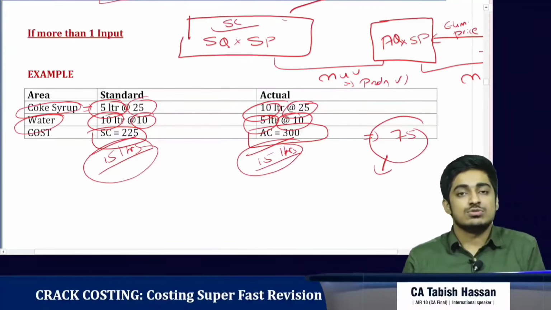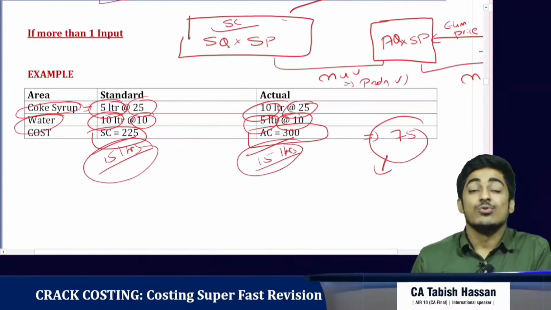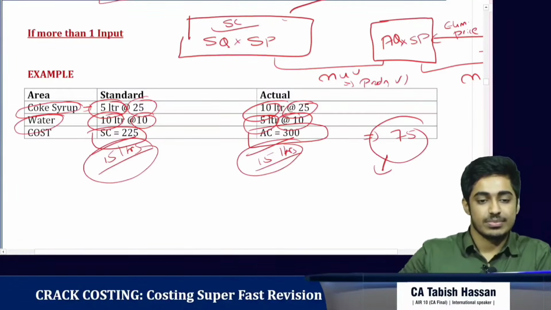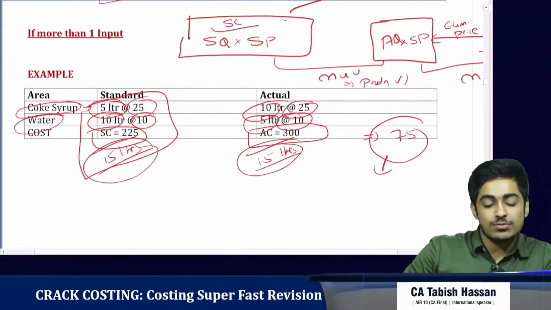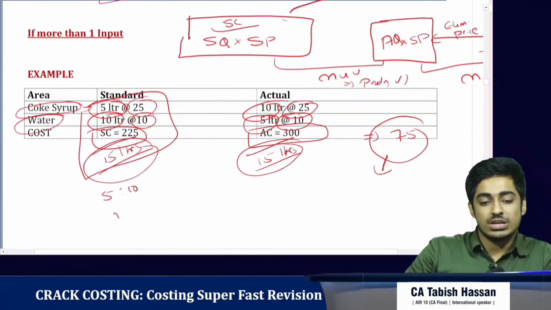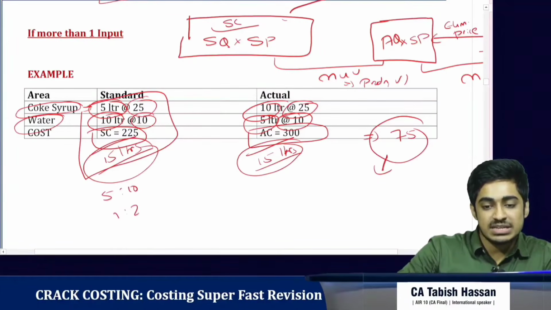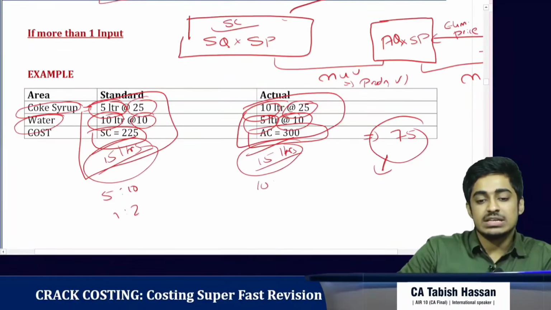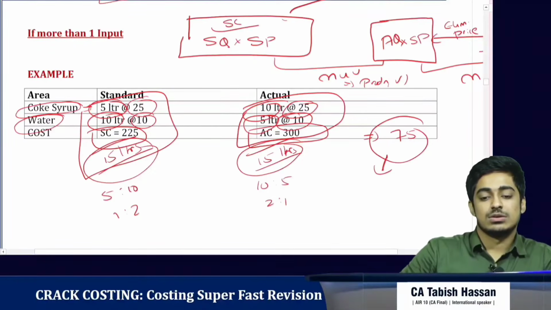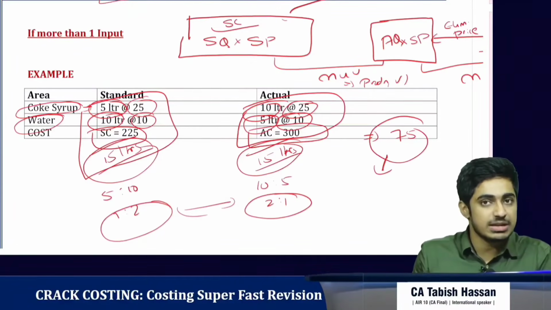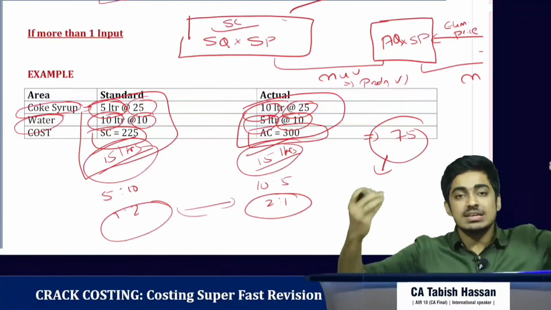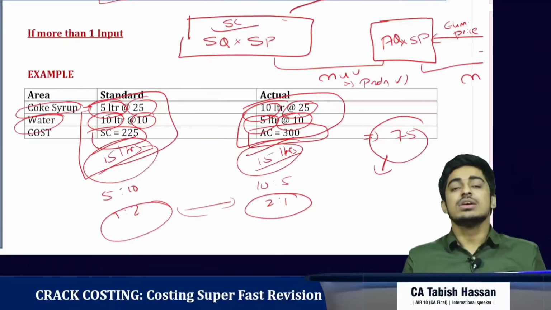That too sounds logical. So where has the difference occurred? He should have mixed 15 liters in the ratio of 5:10, that is 1:2, but actually he has mixed it in the ratio of 10:5, that is 2:1. So mainly the difference occurred in the mix. That is again the production manager's responsibility. He should have ensured that he is mixing things in the right quantity. So two things we have learned.